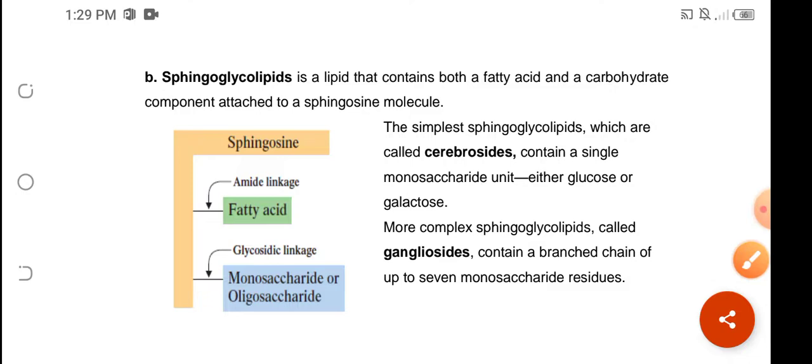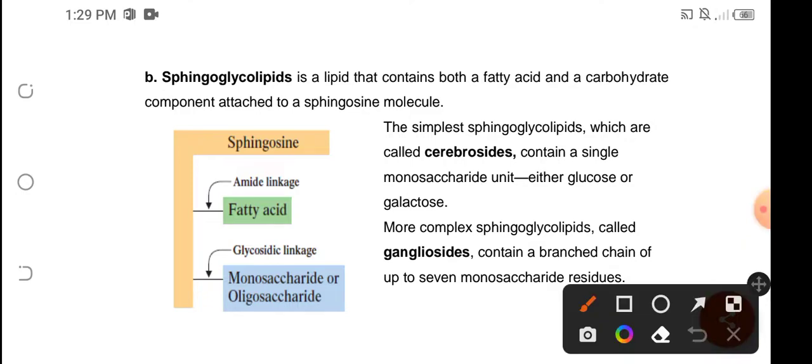Now, we have 2 types of sphingoglycolipids. We have cerebrosides and the gangliosides. If the monosaccharide, or if this part is a monosaccharide, which is either glucose or galactose, it could be termed as the simplest sphingoglycolipids, which are known as the cerebrosides.